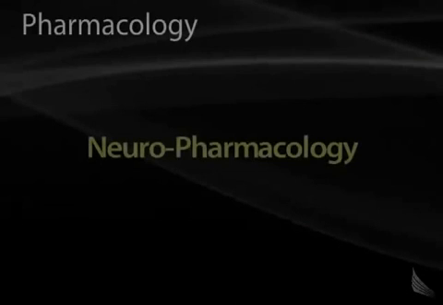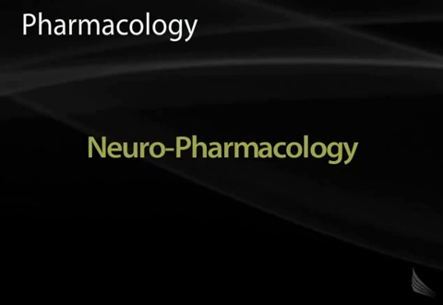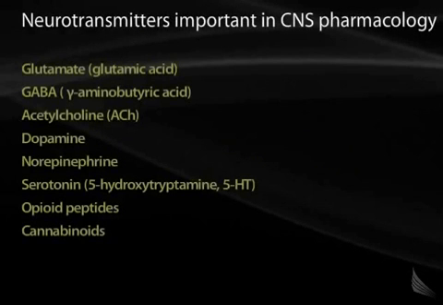In this section entitled Neuropharmacology, we'll be talking about the central nervous system itself, as well as different types of medications that may affect it. This section is an introduction to neuropharmacology, and we'll be talking about some common neurotransmitters and the medications that affect them. There are many important neurotransmitters in the central nervous system. Some of them are listed here.